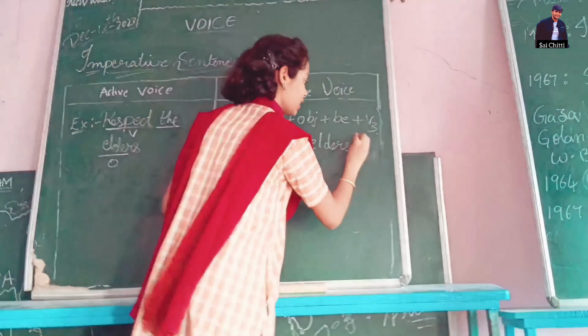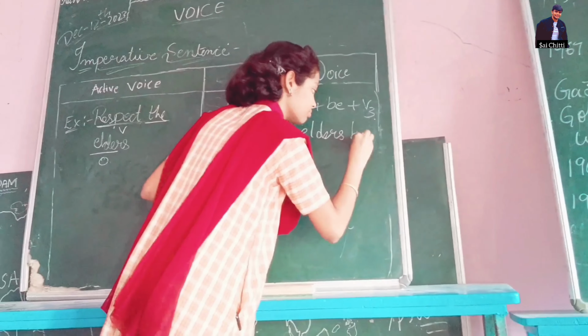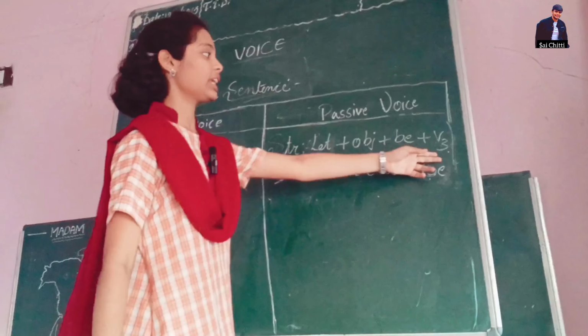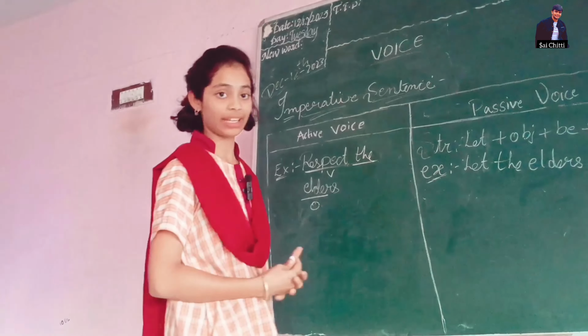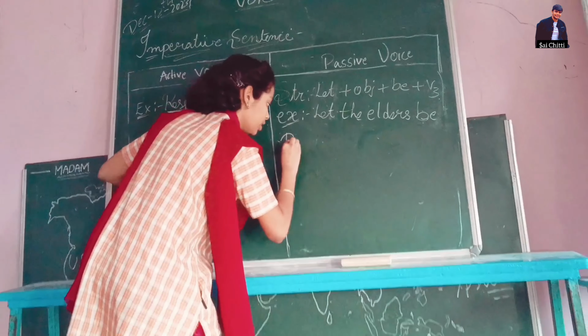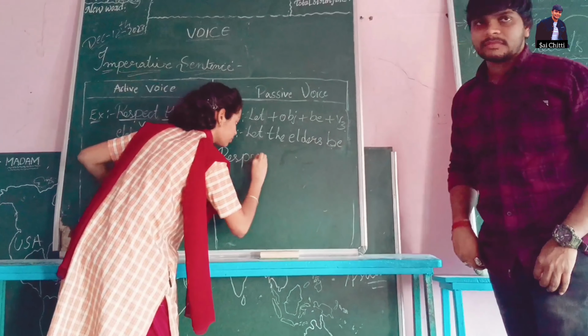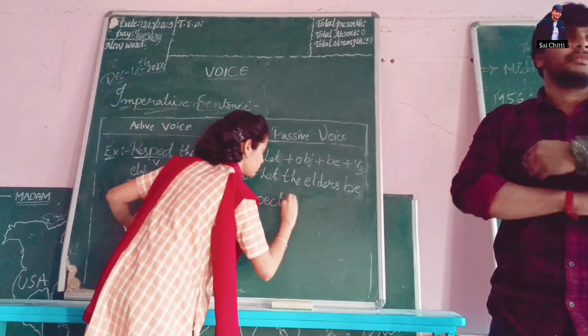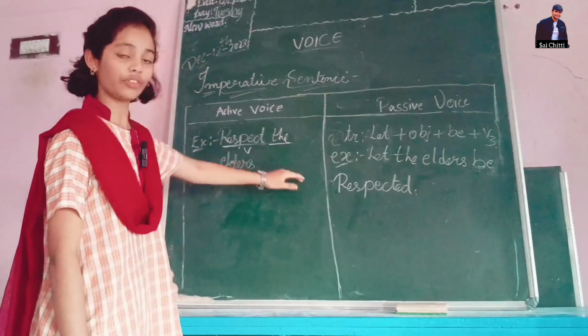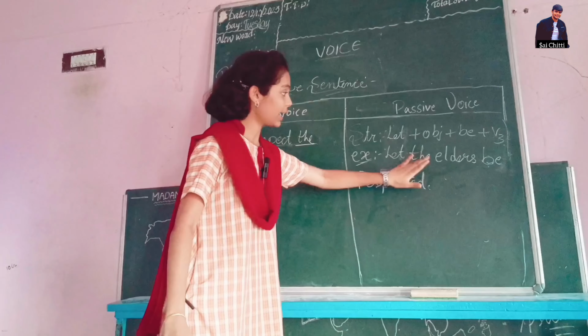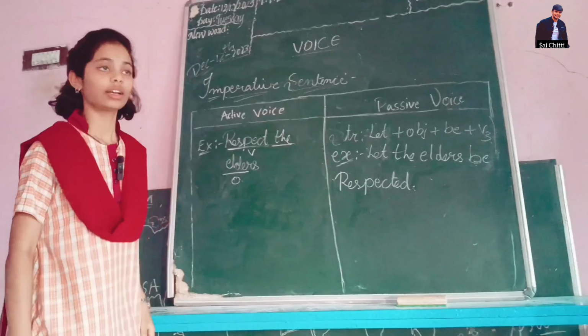And we should write be. And V3 form of respect is respected, so we should write respected. So the following sentence is let the elders be respected.